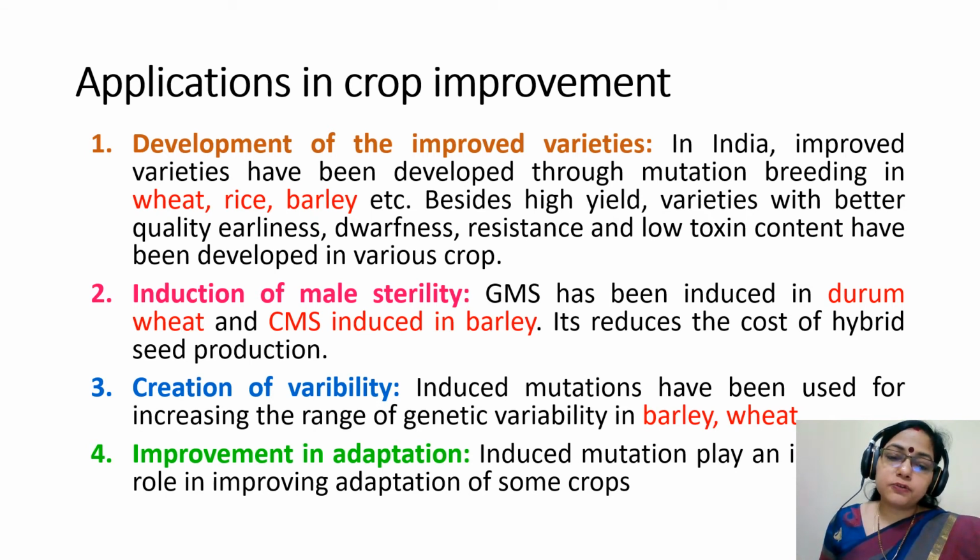Number 2. Induction of male sterility. Genetic male sterility has been induced in durum wheat and cytoplasmic male sterility has been induced in barley. It reduces the cost of hybrid seed production.